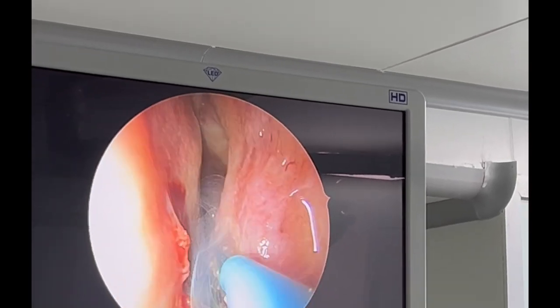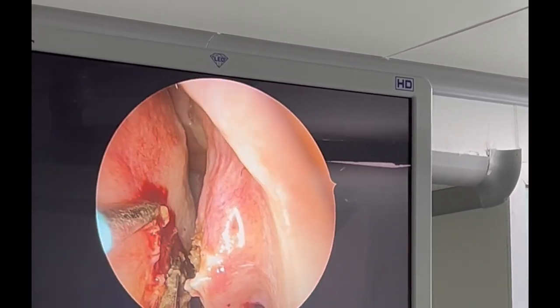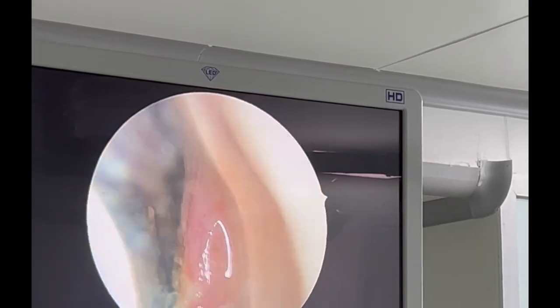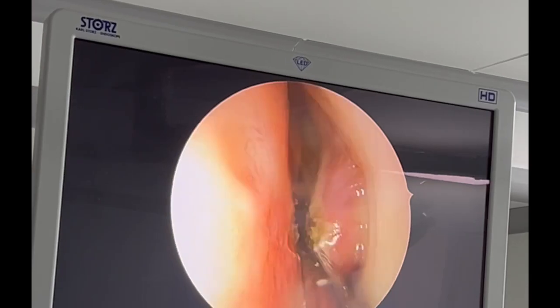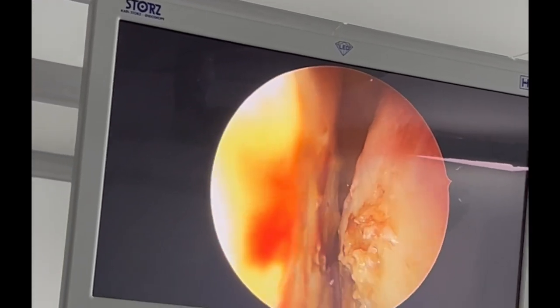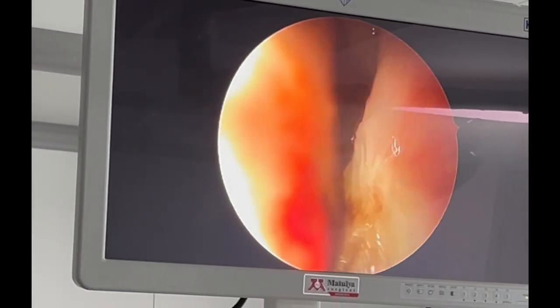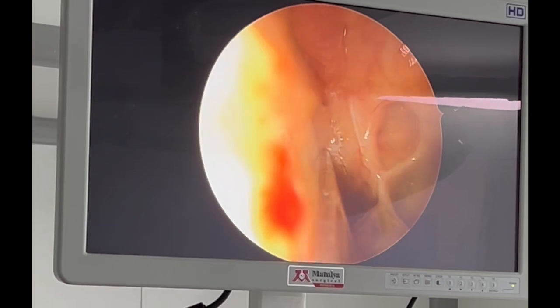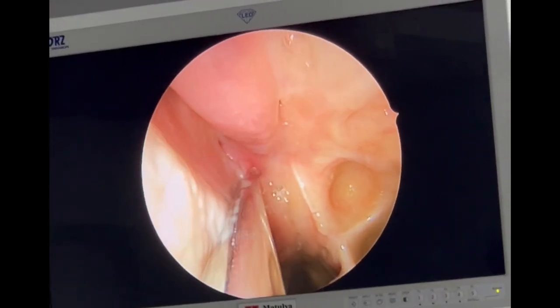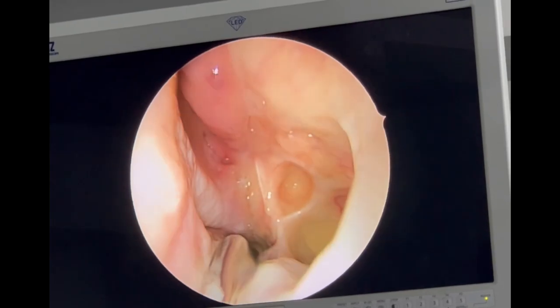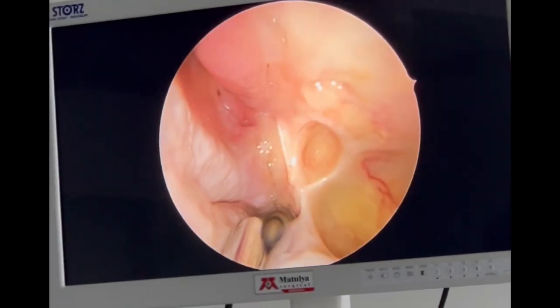Post-FESS synechiae is a common cause of persistent obstruction. Sphenoethmoid patency is crucial in patients with headache. In post-mucormycosis cases, vigilance for recurrence and metabolic control are essential. So this case required bilateral sphenoethmoid recess opening, synechiae release, and turbinate hypertrophy reduction.